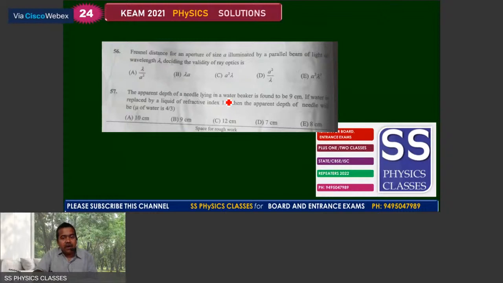The Fresnel distance for an aperture of size A illuminated by a parallel beam of light of wavelength lambda, deciding the validity of ray optics, that is nothing but equal to A square by lambda. So we can take D as the answer. The apparent depth of a needle lying in a water beaker is found to be 9 centimeters. If water is replaced by a liquid of refractive index 1.5, then the apparent depth of the needle will be. So on calculation, you get the answer as E choice.